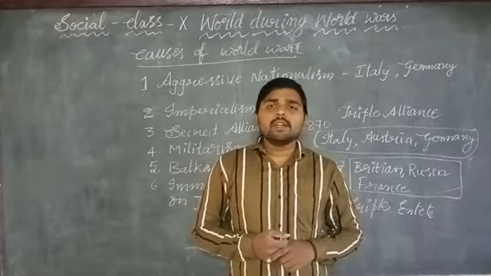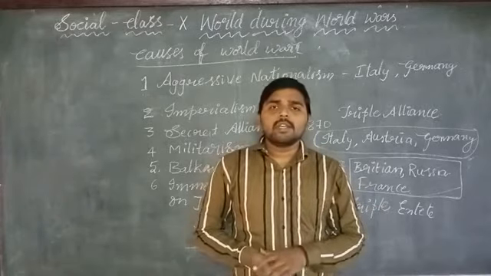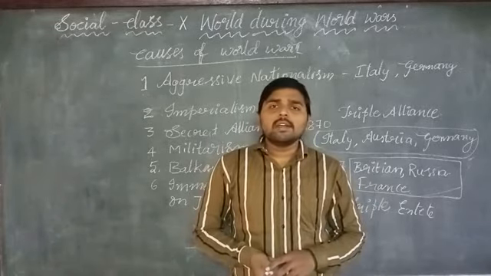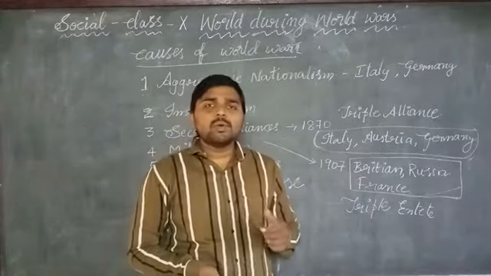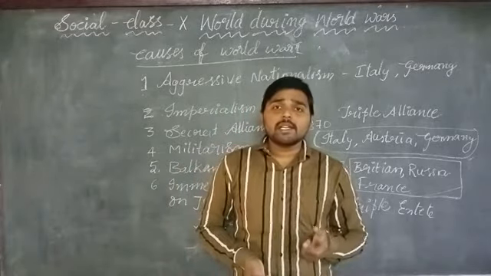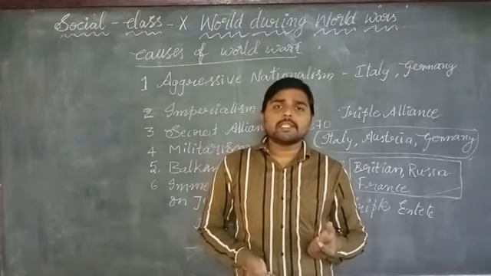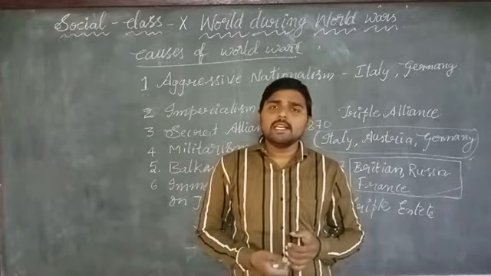After the withdrawal of Russia, the US also entered the war. In 1918, the German troops destroyed a commercial ship of the US, the Lusitania.